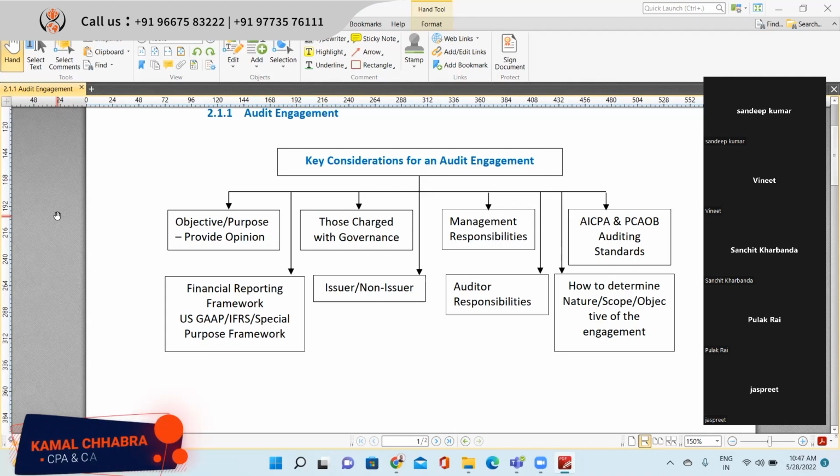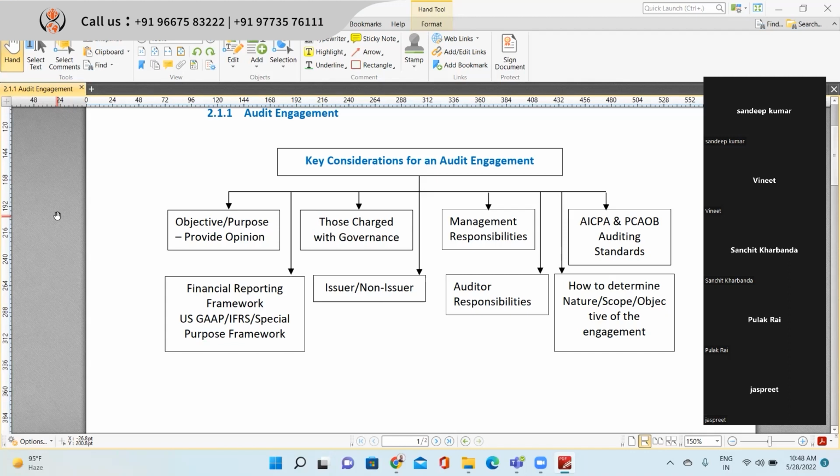But as an auditor, it is a key consideration for us to understand which reporting framework management is using, so that you will plan your audit, your guidance, and your accounting standard knowledge accordingly.